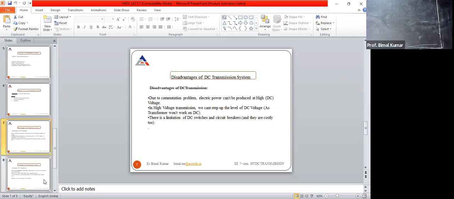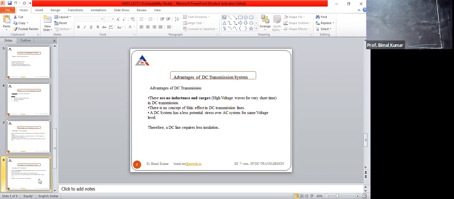Then next are the advantages of the DC transmission line. Obviously, we know that XL is equal to 2 pi FL, right? So in case of the DC, frequency is 0, so there is no inductance and surges in the DC transmission line. There is no skin effect, right? So DC system has a less potential stress over AC system for the same voltage level.